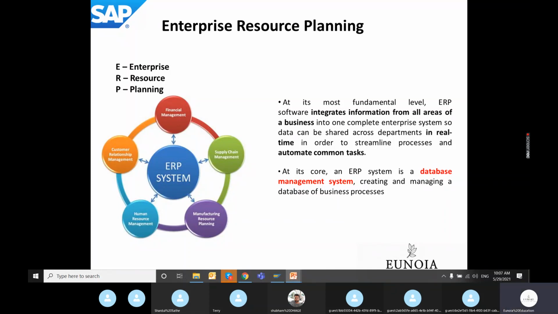Basically, enterprise resource planning is nothing but a software which integrates all the areas of a business. Some of the typical areas have been shown in the diagram.